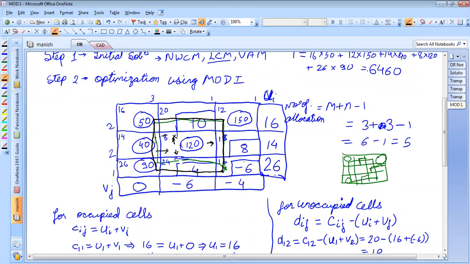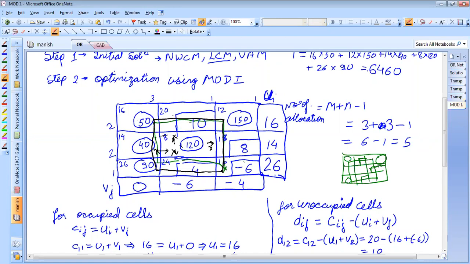If you see this path, if you take a turn, again here also this is the last row and there is no allocation here. So this also you cannot take. Here also, if you see, this is the last column. There is no allocation here. So this also you cannot take. So if you take this turn, there is no further going ahead. So this also is not a correct option. The option is you have to move top. Here you have an allocation. Here you can take a turn.